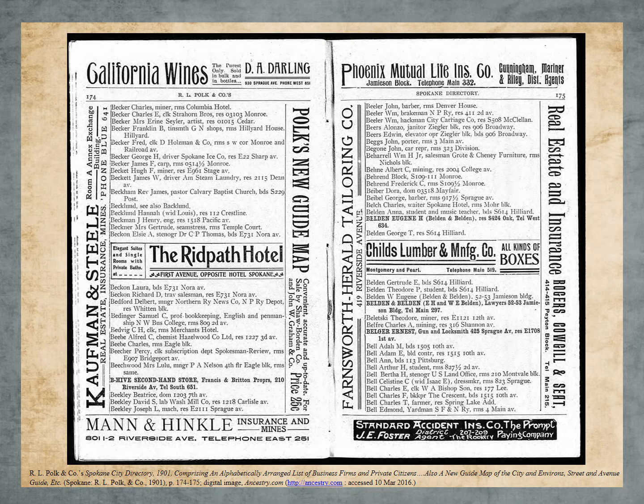But oftentimes, when we locate our ancestor in a city directory, using a name search on a site like Ancestry, we attach the source and move on, not taking the time to look at what other clues the directory may hold for us.